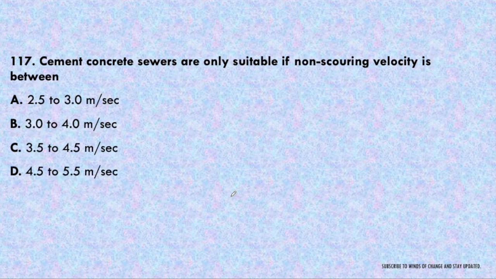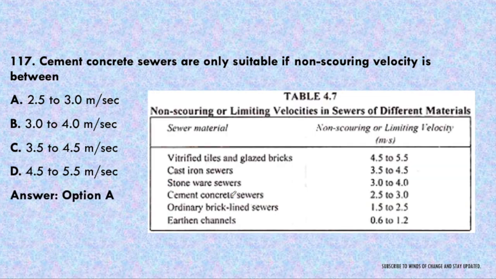Next question. Cement concrete sewers are only suitable if the non-scouring velocity is between 2.5 to 3 meter per second, 3 to 4, 3.5 to 4.5, or 4.5 to 5.5 meter per second. We have explained this in the previous video of this 200 question series. You can watch it there, in which I have explained all the types of sewer with their material properties and non-scouring velocities. So here the answer will be A, that is 2.5 to 3 meter per second.